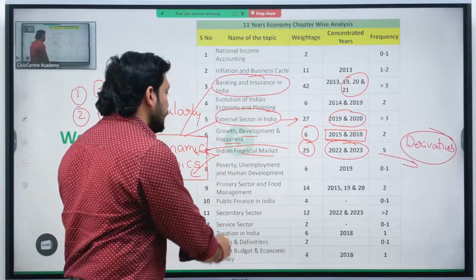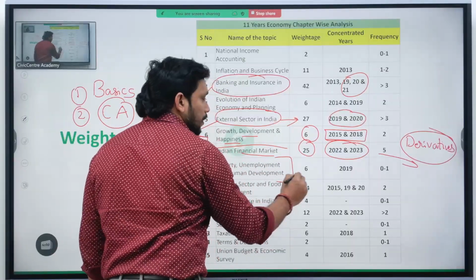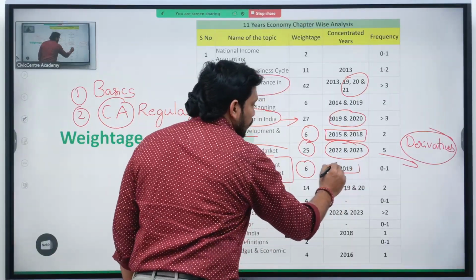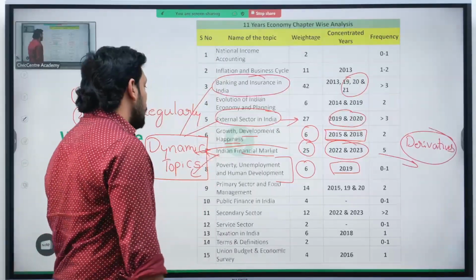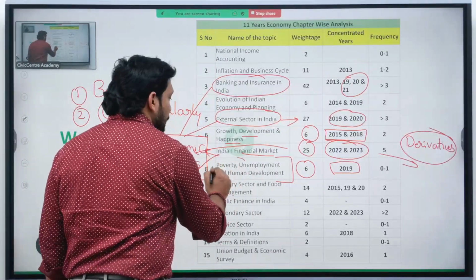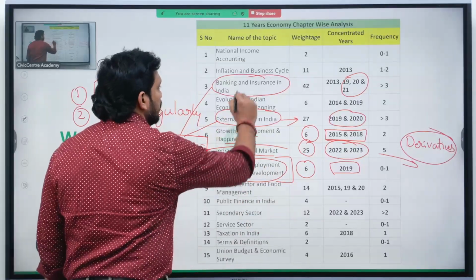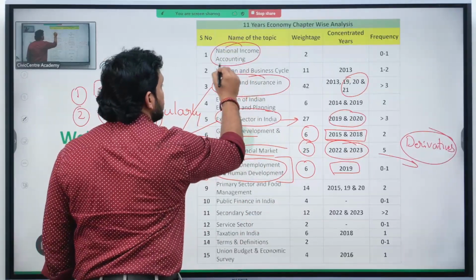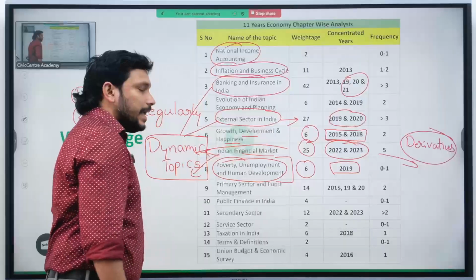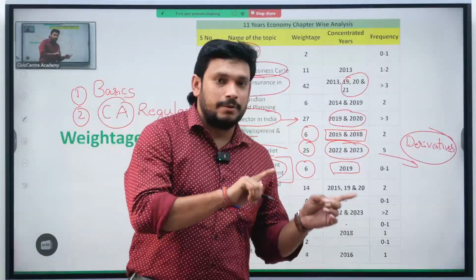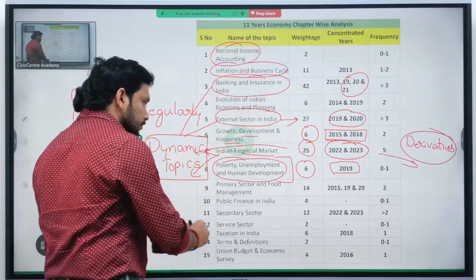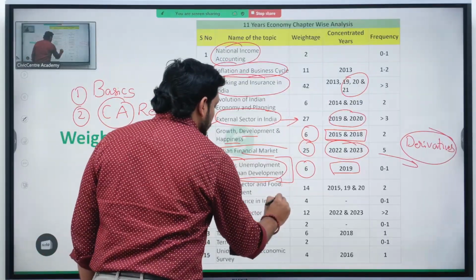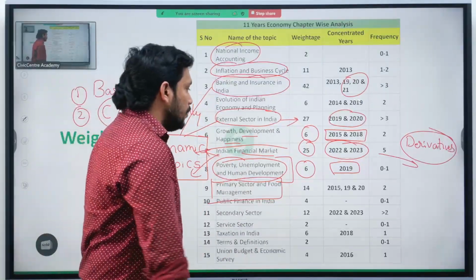Now, poverty, unemployment and human development. In 2019 they concentrated more. After that there is no question on poverty, unemployment and human development. These are topics which are traditionally important, but the needle got shifted from static topics to dynamic topics in UPSC. Now, primary sector and food management.